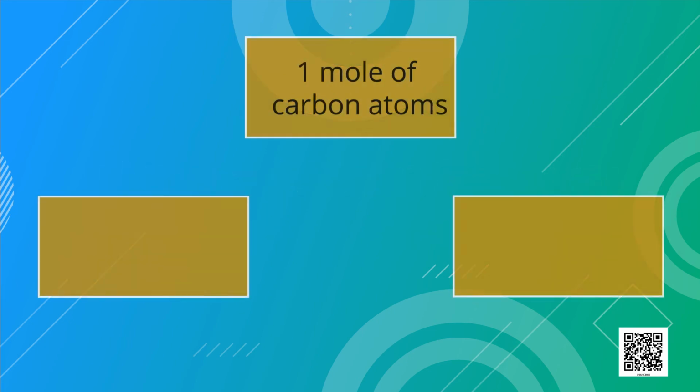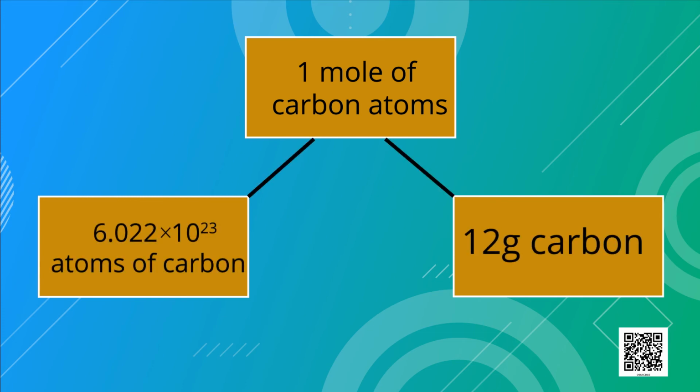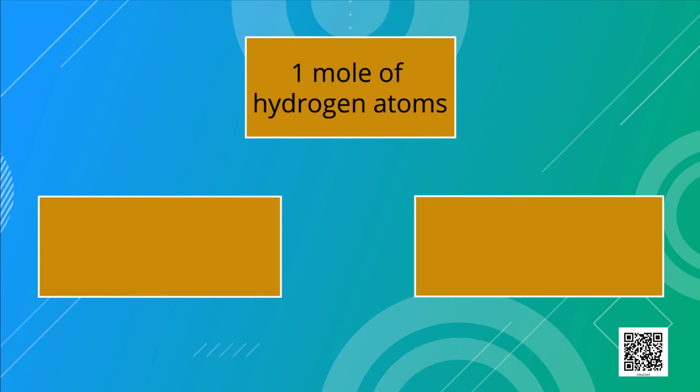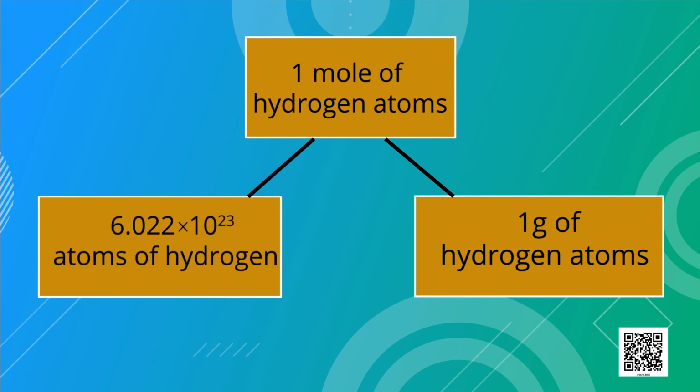It means 1 mole of carbon atoms is equal to 12 gram of carbon atoms and 6.022 × 10^23 atoms of carbon. If we take 1 mole of hydrogen atoms, it is equal to 1 gram of hydrogen atoms and 6.022 × 10^23 atoms of hydrogen.